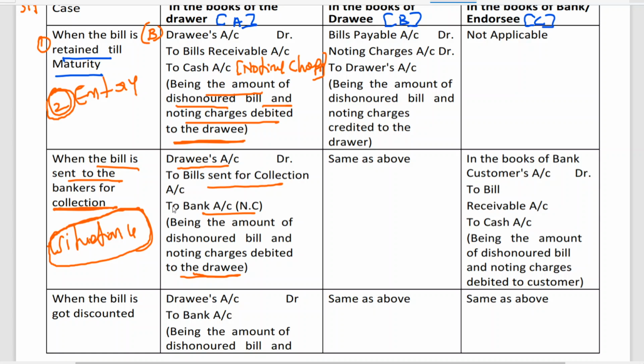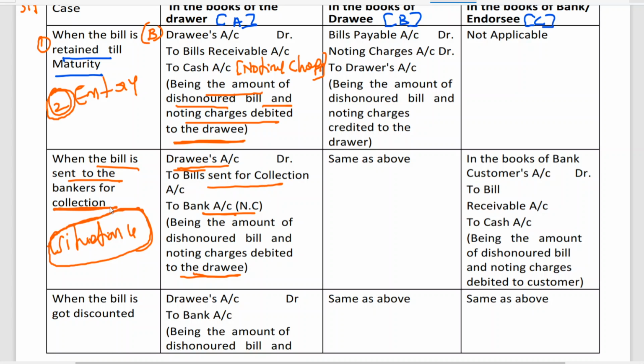But since I have sent the bill to the bank for collection, the bank will initially be paying on the instruction of the drawer. That is why the bank account is being created. Being the amount of dishonored bill and noting charges debited to the drawee. So what is the entry? Tell me once again. Drawee account at R to bill sent for collection to bank account, NC means noting charges. Clear to all of you? First entry will be here. This will become the third entry. The reason is bills receivable account at R to drawee account, and then bill sent for collection account at R to bills receivable, and then third entry drawee account at R to bill sent for collection.